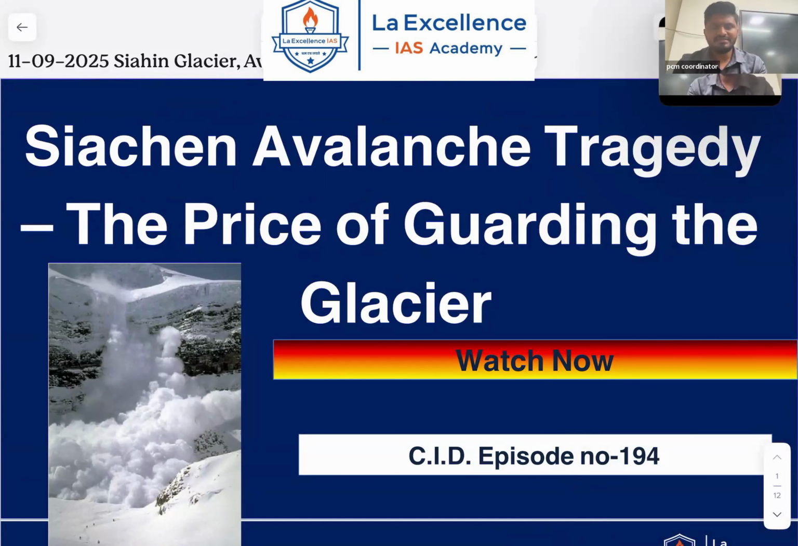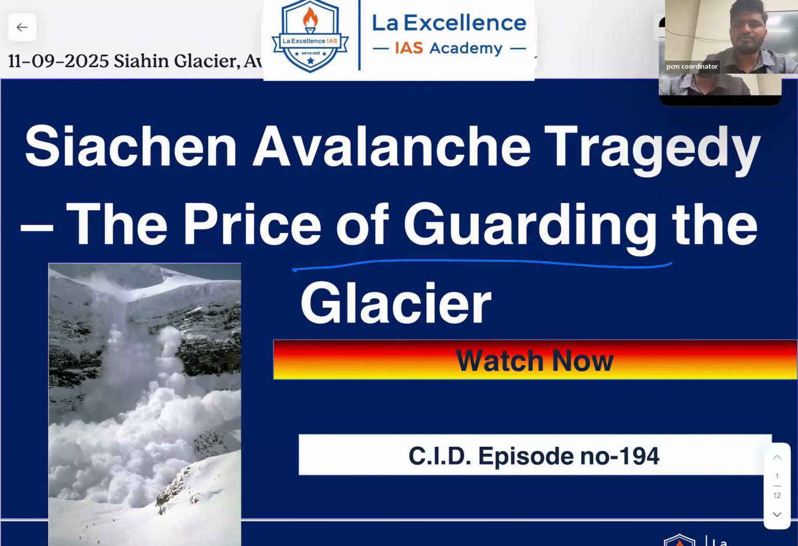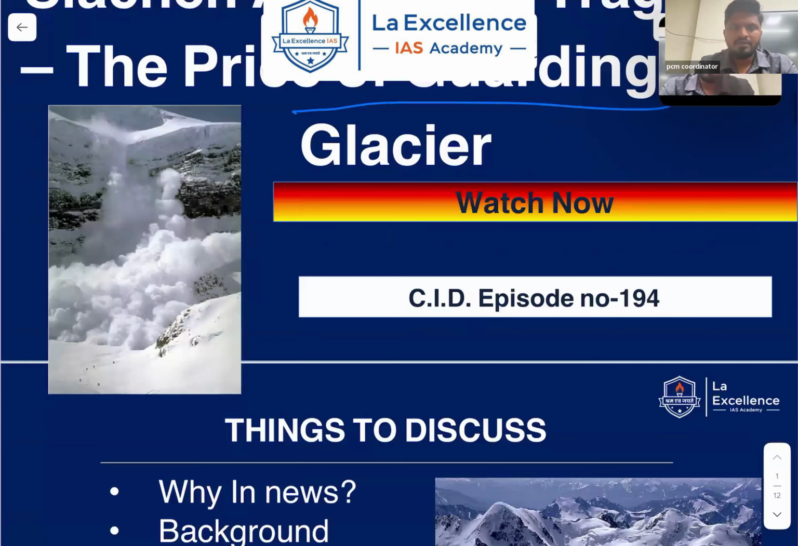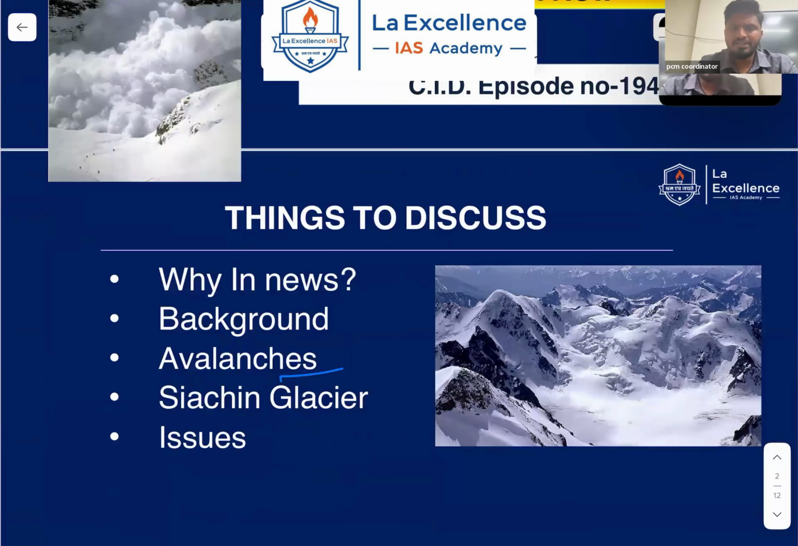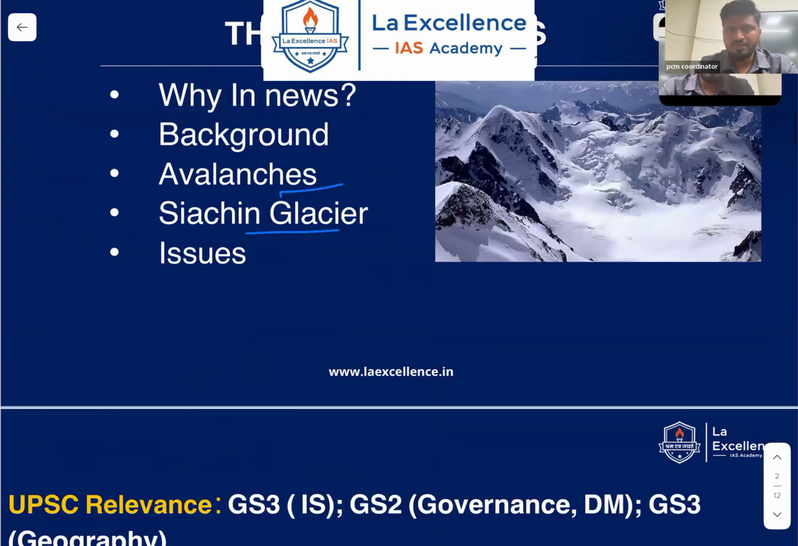In today's episode, we'll discuss an unfortunate event, that is the Siachen avalanche tragedy, which led to the death of 3 Indian soldiers. So we'll discuss the Siachen avalanche tragedy and the price for guarding the glacier, the highest battlefield in the world. We'll discuss what an avalanche is, what the significance of the Siachen glacier is, and what the issues are.